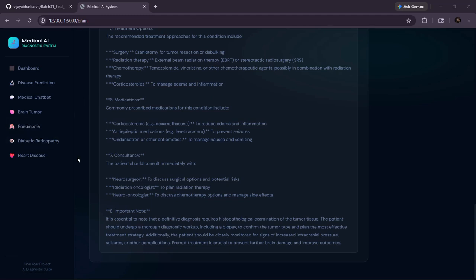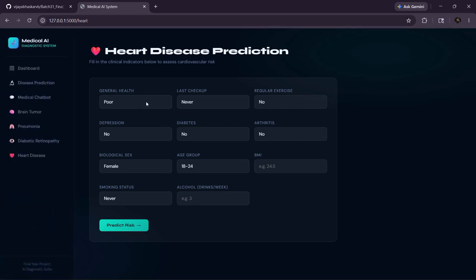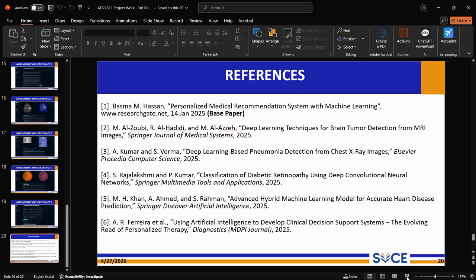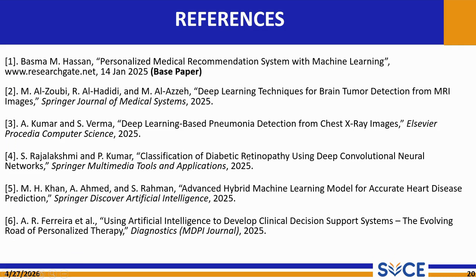So let's move on to the next module, heart disease. Here it is a form that users need to fill in, and after clicking predict risk, it will give us the final output. Let's just try. Here I have given a sample input. Once I click predict risk, it shows that the input doesn't seem like heart disease affecting input. So that's the output. And these are the references I have used for my project.